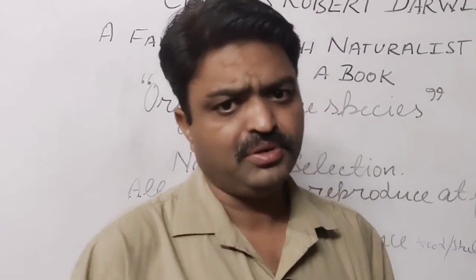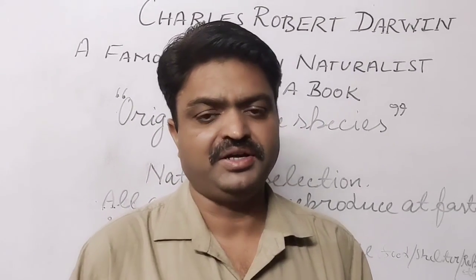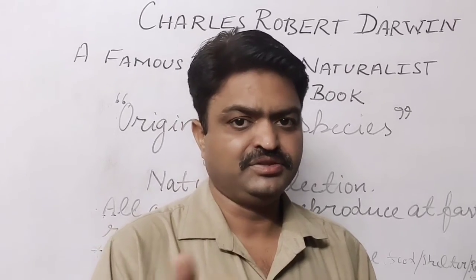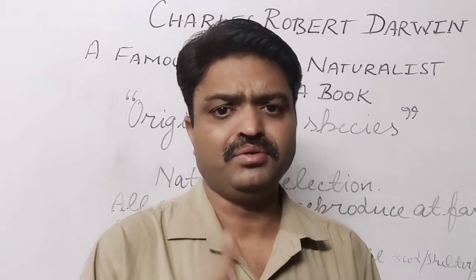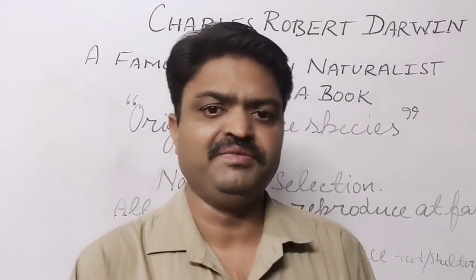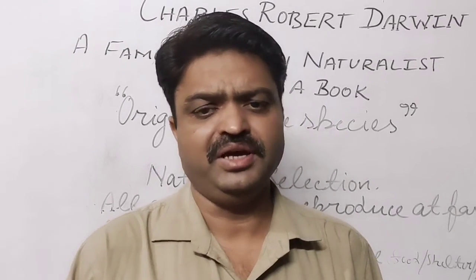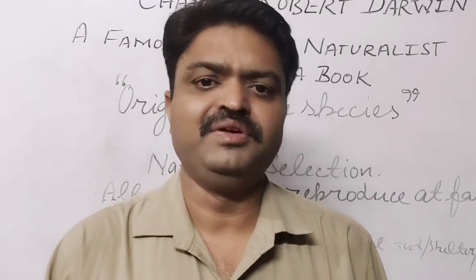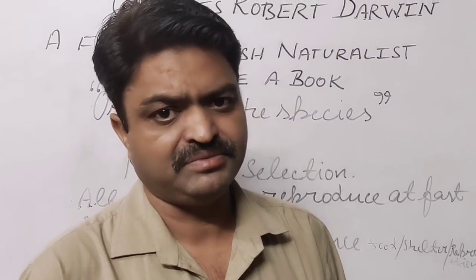He wrote this book after a voyage that he started at the age of 21, in which he took a tour of South America and the different islands. In this tour he studied the environment, and with this he also studied the different living organisms.